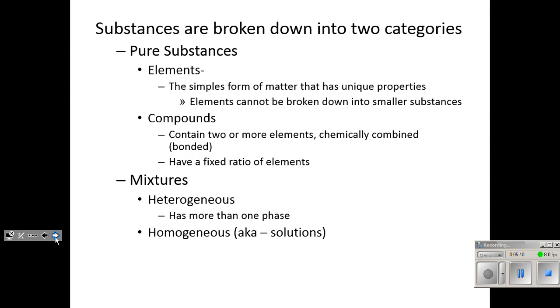You might look at a homogeneous mixture and think that it's a compound or an element. But think about milk. If you look at your milk container at home, it says right on it the word homogenized milk. I don't know if you've ever seen milk straight out of a cow, but it does not look like what is in your refrigerator. Milk straight out of a cow is all separated, like you've got the cream part and all those little fat globules in there. So what they do is they take that milk and they make it so you can't see the little parts, and that's called homogenizing, making it the same.